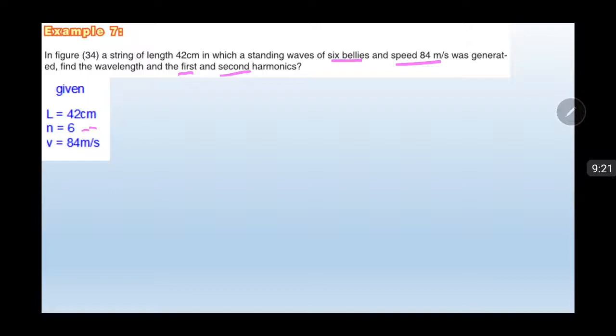Now I am writing the equations. Firstly, L equals N multiplied by wavelength over 2.